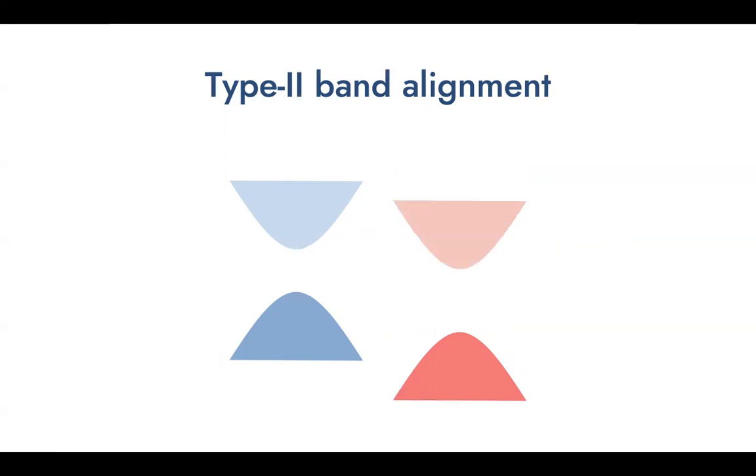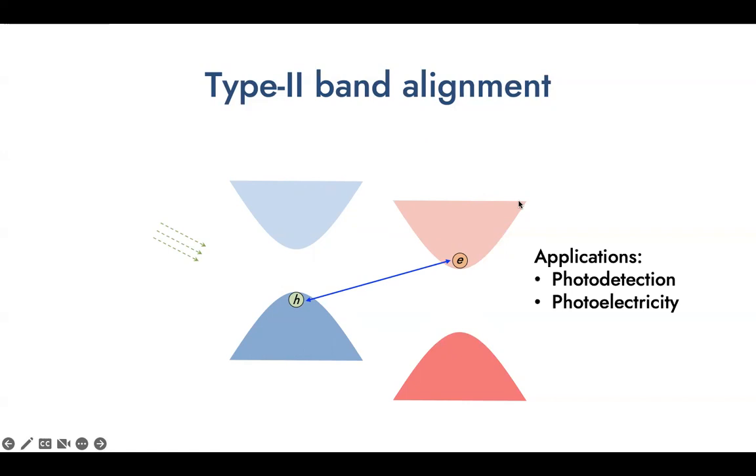Another type of band alignment is called the type 2 band alignment. In this band alignment, the conduction band minimum and the valence band maximum are actually lying in two different materials. So the charge carriers excited in this case will relax to two different materials and be dissociated from each other. Such dissociation of electrons and holes makes this type of band alignment suitable for applications such as photodetection or photoelectricity.